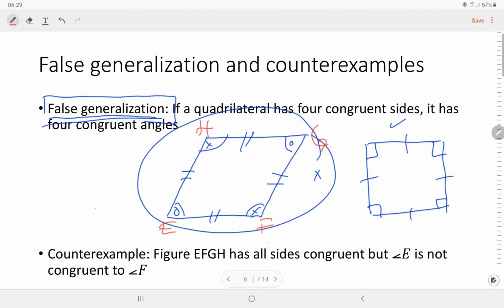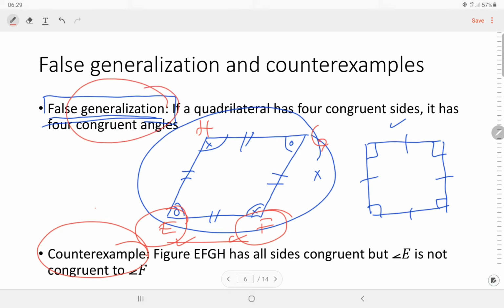All sides congruent, but angle E is not congruent with F. Okay, this is a counter example. So this is a false generalization, and we can find the counter example by choosing at least one case that proves the generalization is false.